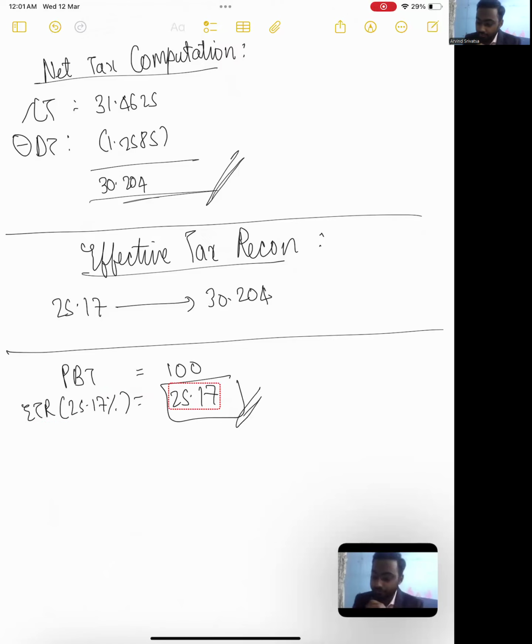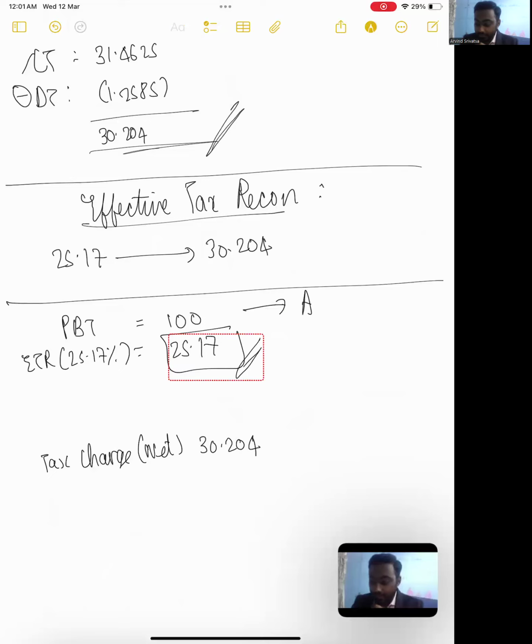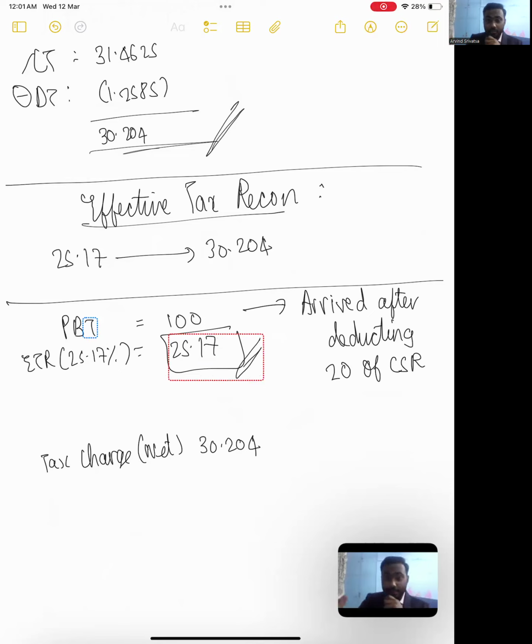Perfect. Now, but the tax charge net, that is my current tax charge minus my deferred tax credit, is coming to 30.204. Guys, think carefully. I told you something, right? My profit before tax is arrived after deducting 20 of CSR. So this 20 is being deducted in my books of accounts. So it would have basically been 120 minus 20, thereby yielding a profit before tax of 100, right?